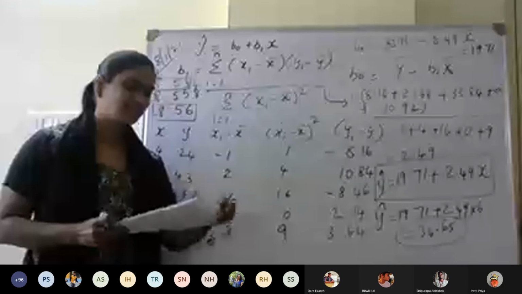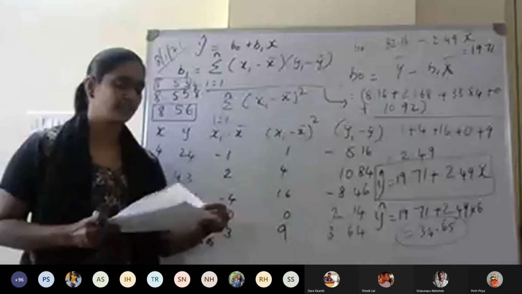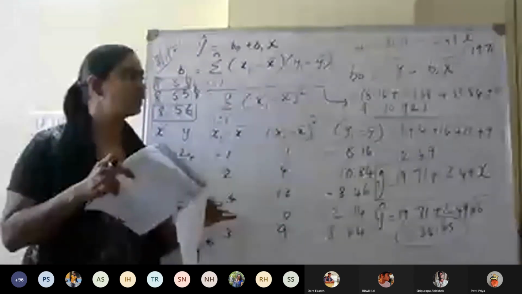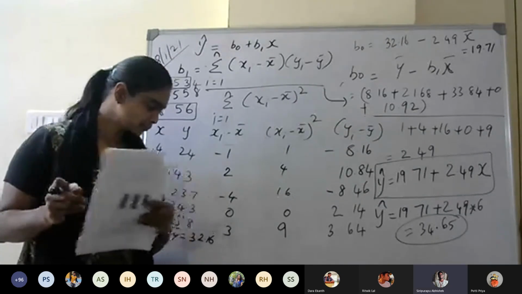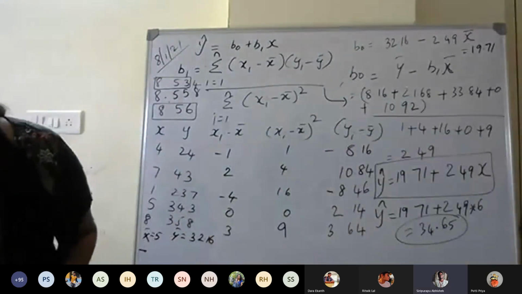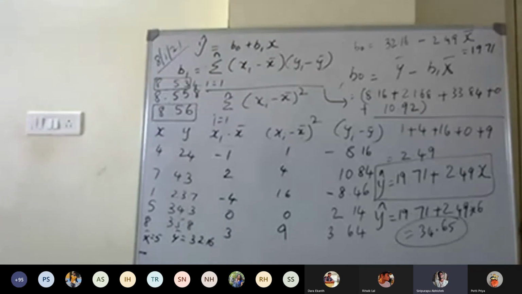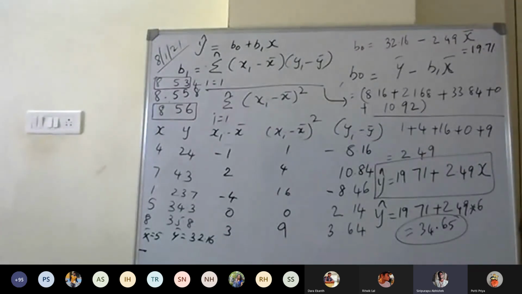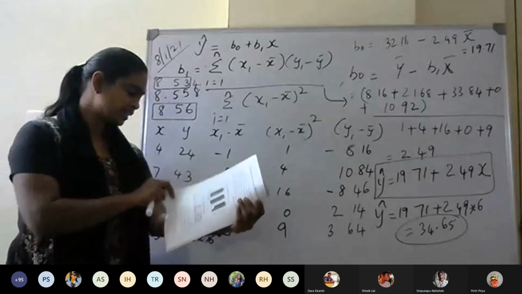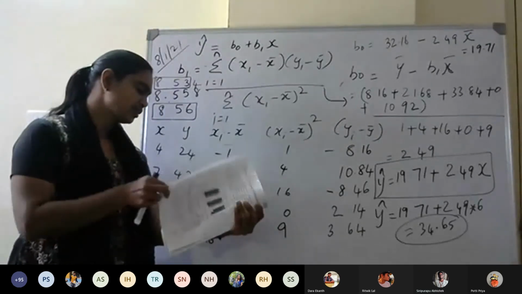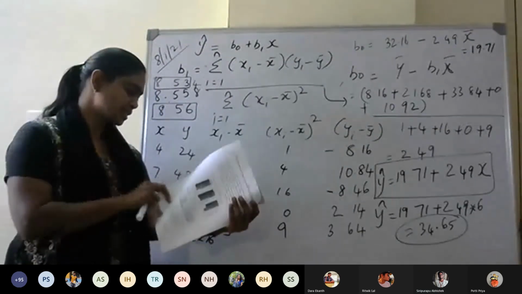Now the next part is we have to find the mean square error. So let us see the formula for mean square error. Excuse me, ma'am, can you repeat the part where we substituted X equals 6 once again? Yeah, okay. Initially, I have read the question. Let me read the question once again.